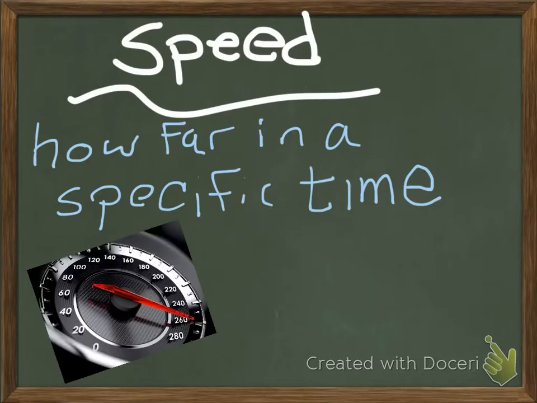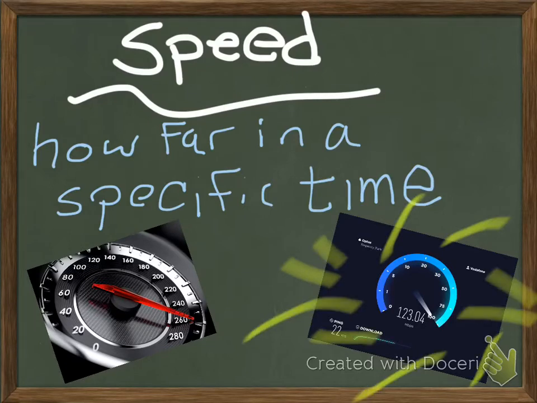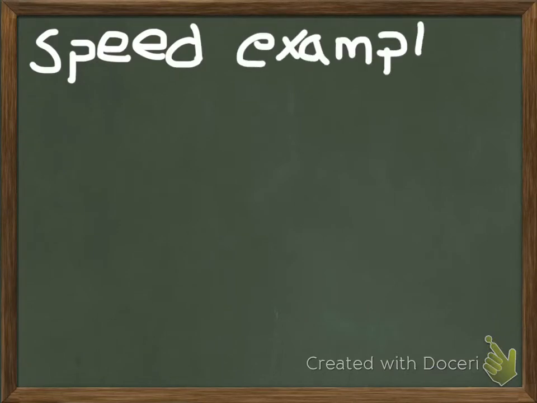For example, if you're riding in a car that is going, well, this one says it's going 260 miles per hour, you can see it has the specific distance in miles and the specific time in hours. Or, if we're talking about what's most important here, internet speed, we can see this one is 123 megabits per second, and because it is megabits per second, it is a measure of speed. Really, there are lots of different examples of speed here.